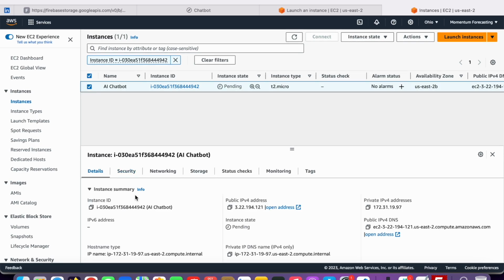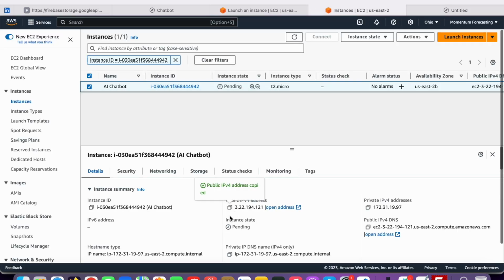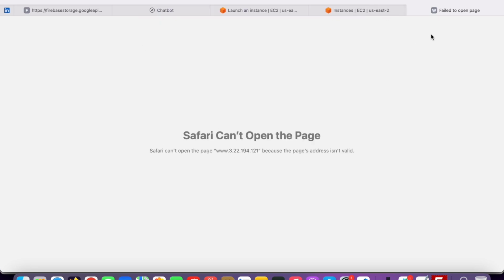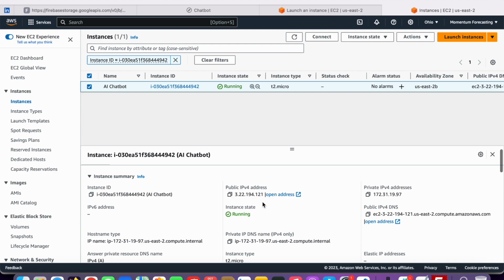Click here and you can see all the details like the public IP address. Let's say we try to open this address, what will happen? I think nothing will come because we didn't set it up. This is public, this is private. With this address we will try to access our application. Nothing will come because we can't access our application yet. This is basically our public IP address.